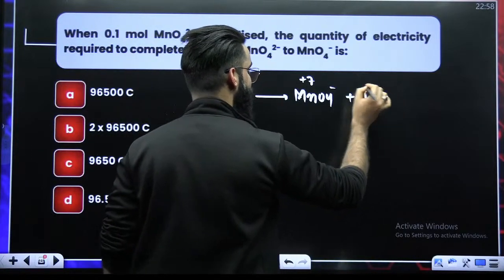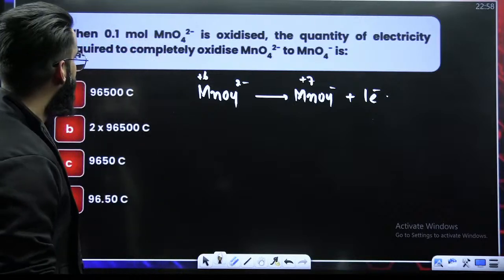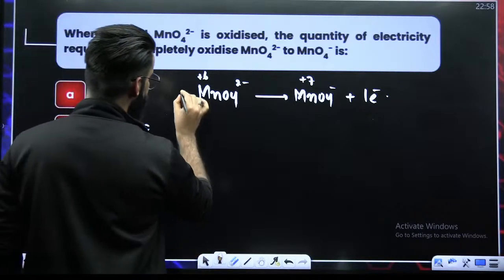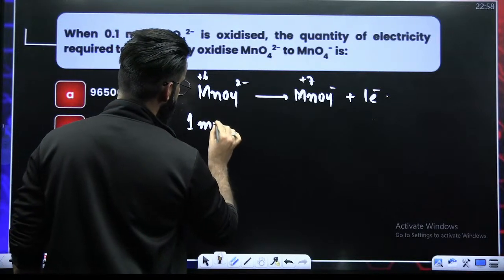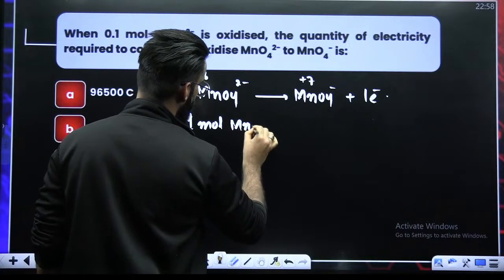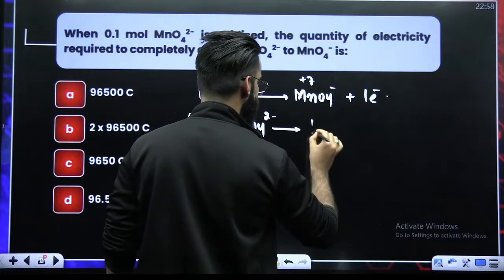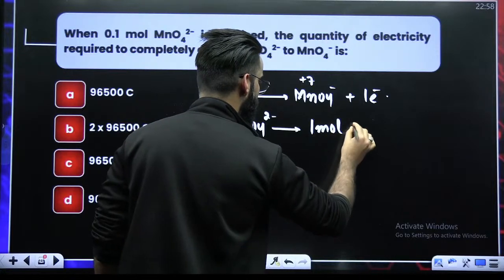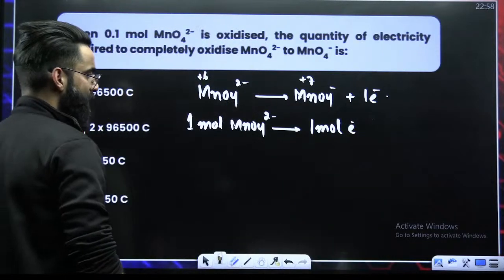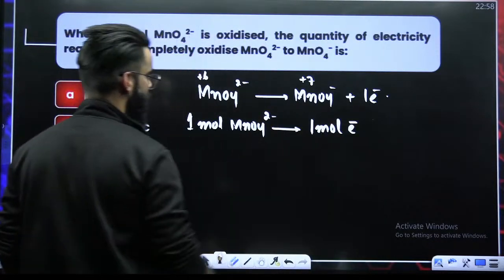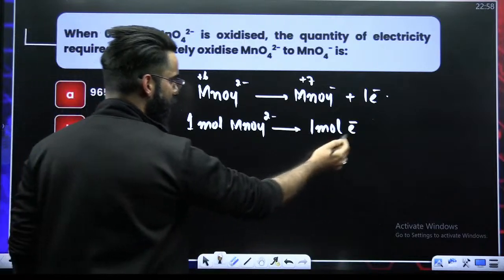So 1 electron you will write on this side. For the oxidation of 1 mole of MnO4 dinegative, 1 mole of electrons is released.